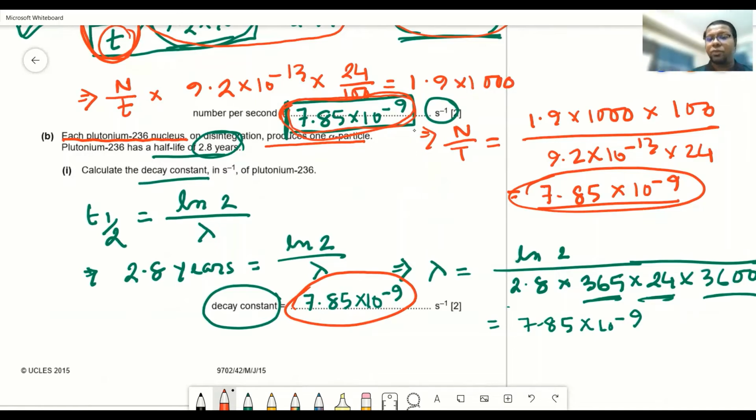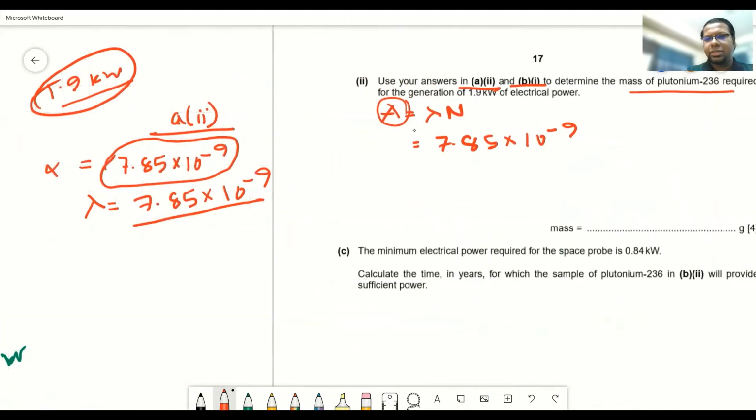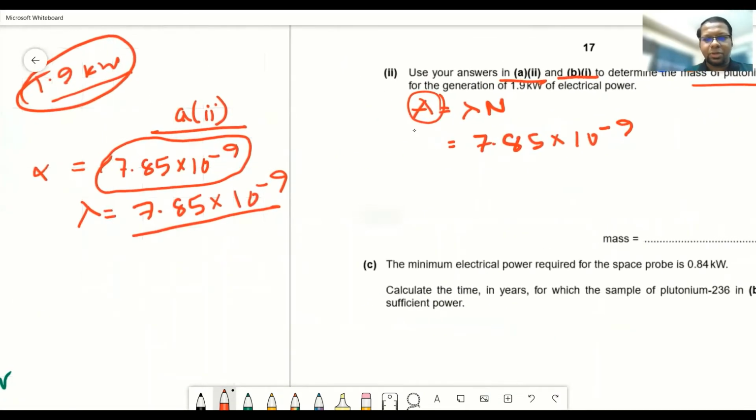So if you want to have this number of alpha particles, this number of plutonium nuclei must decay, because if they don't decay, we are not going to get this number of alpha particles. So the number of plutonium nuclei that should decay is equivalent to the number of alpha particles, that means 7.85 into 10 to the power minus 9.